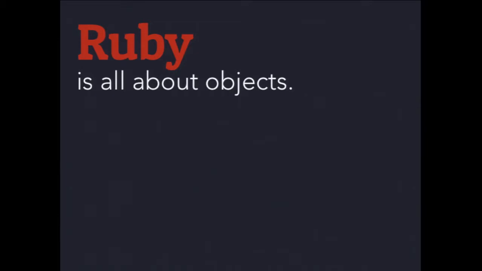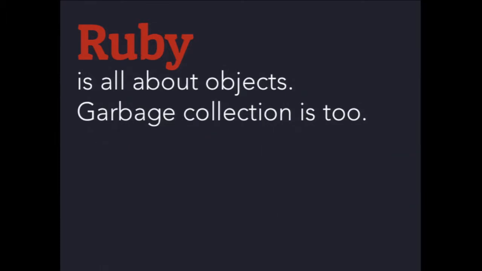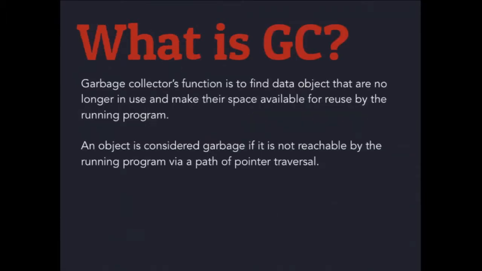Now, let's talk about Ruby. Ruby is all about objects. Everywhere, everything's an object. Garbage collection is about objects too. Objects get created by Ruby, and then you have to collect them again. So the major function is to gather up everything that's unused, and it's going to walk through the tree, and we'll go through this a little bit. It's going to walk through the tree of all the objects that are created and then bring them back in for another process. It's not garbage if it's reachable from the root, and we'll talk about that.